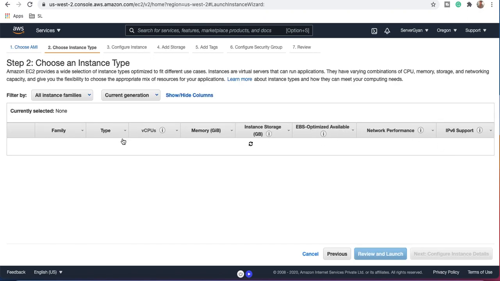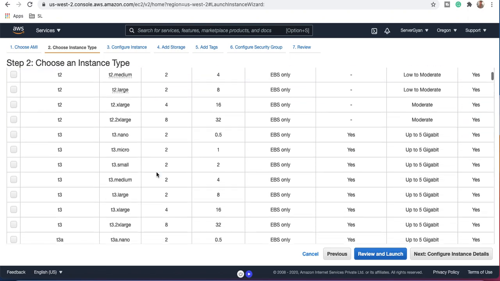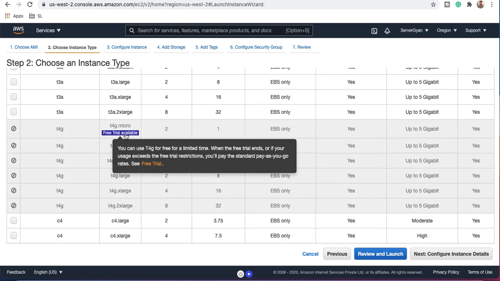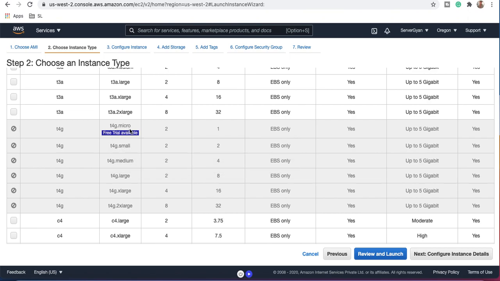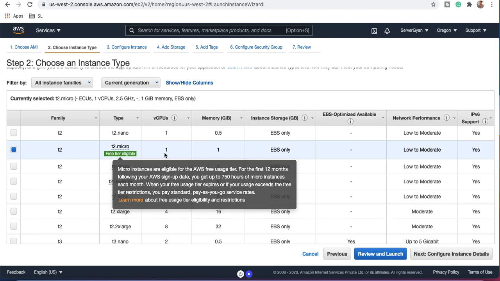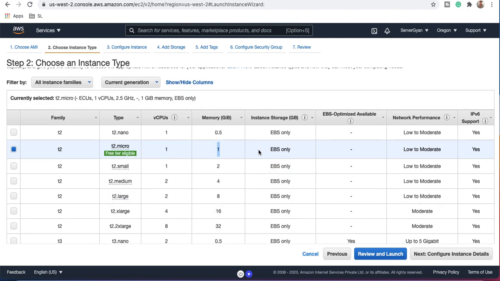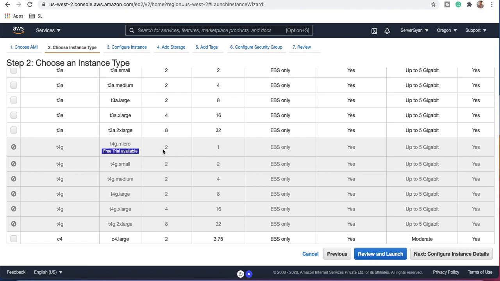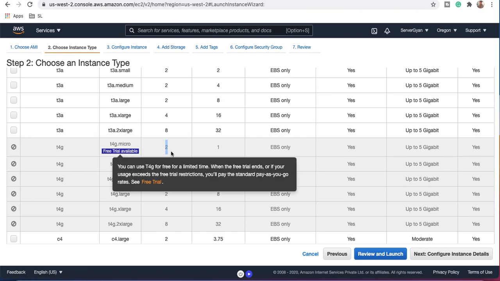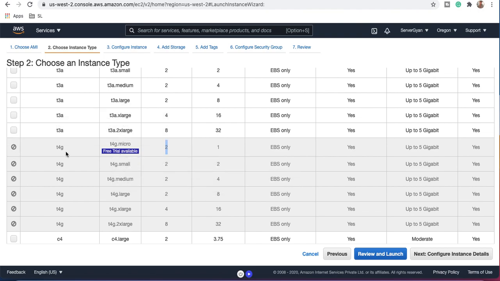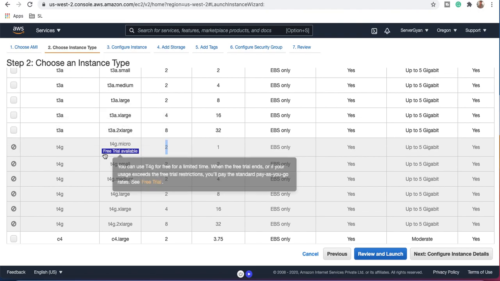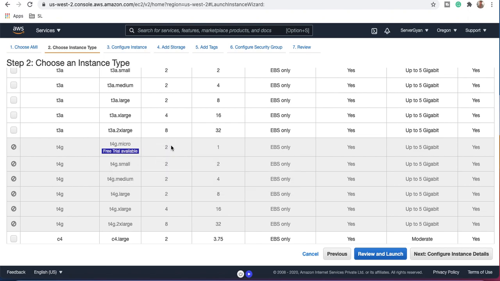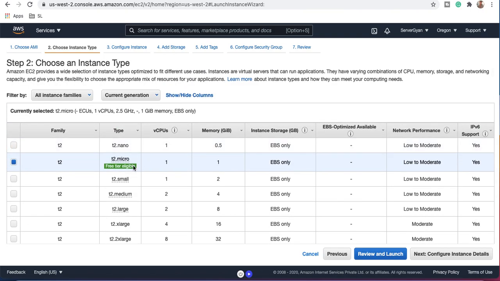Now, if we talk about the new instance types available, you will be able to see the T4G series as well. T4G.micro is available with 2 CPU and 1 GB of RAM, whereas T2.micro is available with 1 CPU and 1 GB of RAM. If you want to use a high amount of CPU for free, you can opt for T4G.micro. But as you see, this is grayed out here and we are not able to use it. This is applicable when you have a Graviton processor and an ARM AMI. If you select that, then you will be allowed to select this. For now, I'm going to select this one.